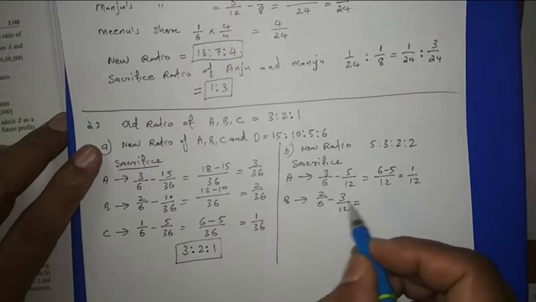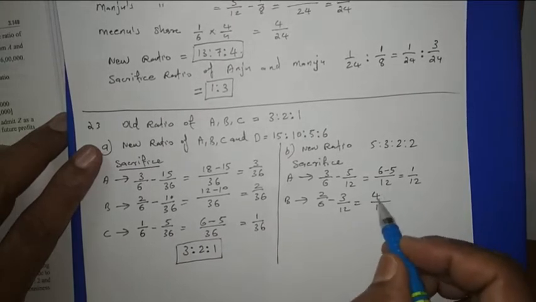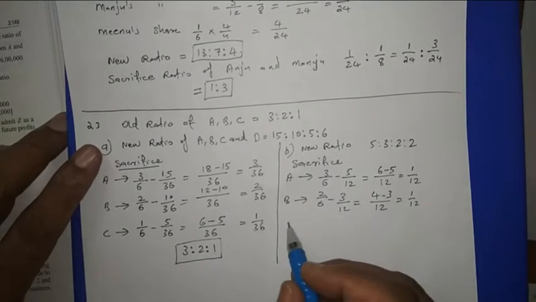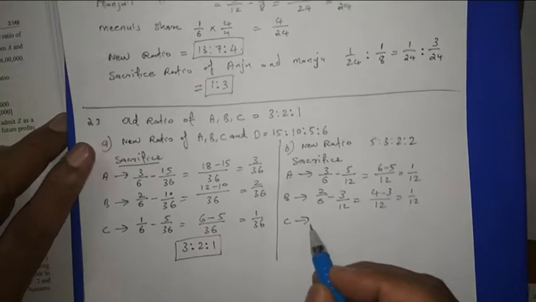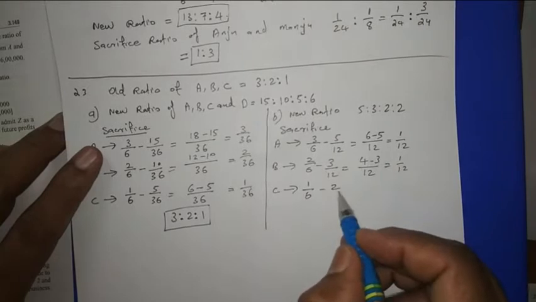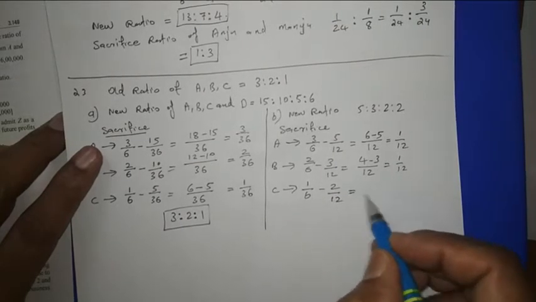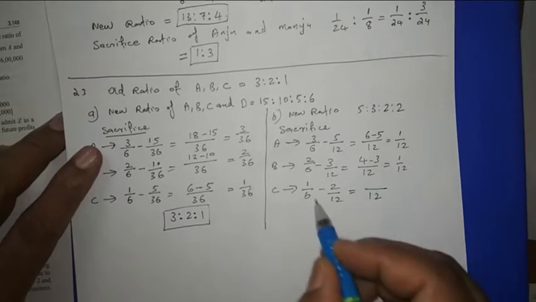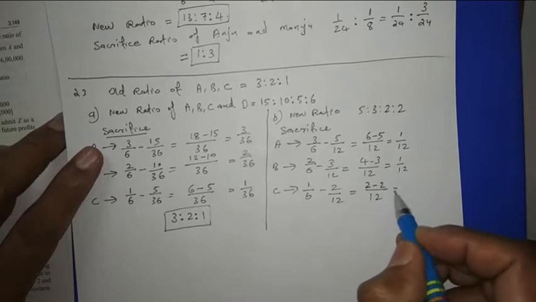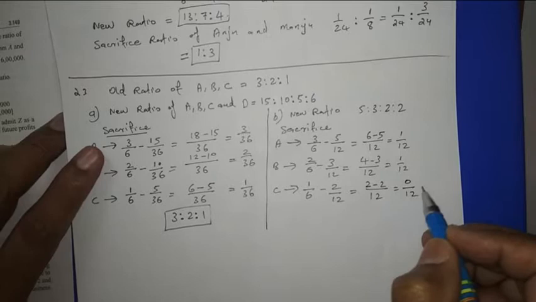Then B, old share is 2/6 minus new share is 3/12. Here this will be out of 12. This will be 4 minus 3, then 1/12. And for C, old ratio is 1/6 minus new share of C is 2 upon 12. LCM is 12. Here 1 by 6 will be 2, then minus 2, then 0 upon 12. Sacrifice made by C is 0.